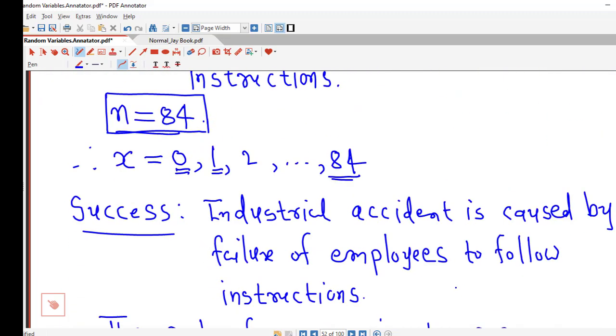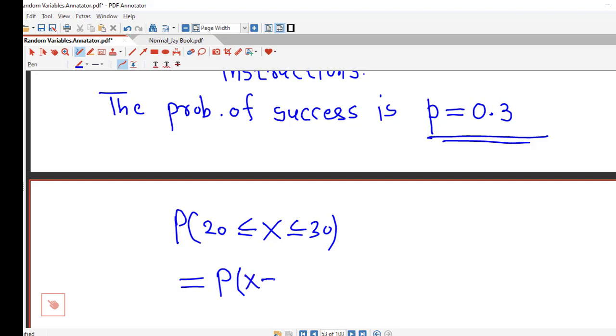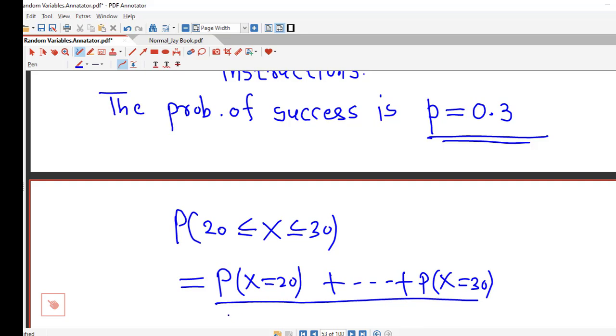Now if we use binomial probability distribution to find this event, we have to calculate probabilities starting from x equal to 20 up to x equal to 30. This will take so much time and require a large number of calculations if we use the probability mass function of binomial distribution.